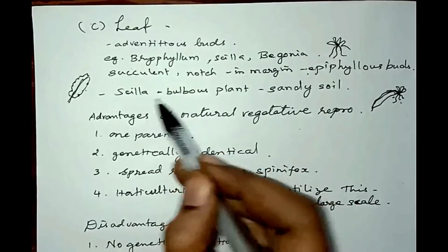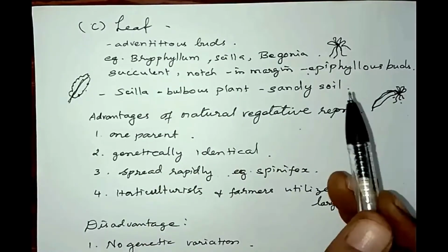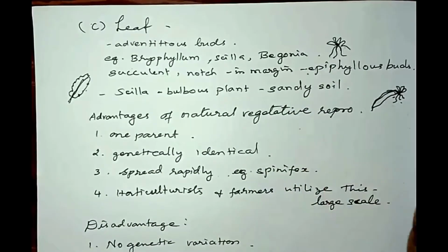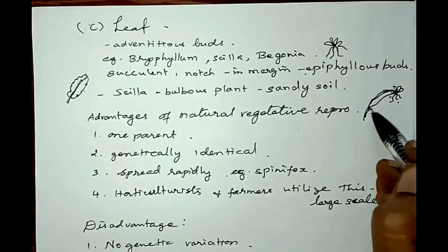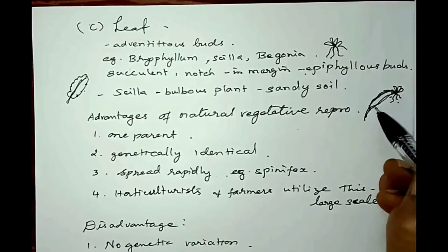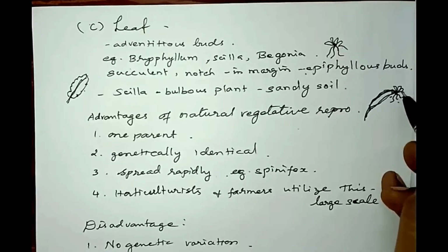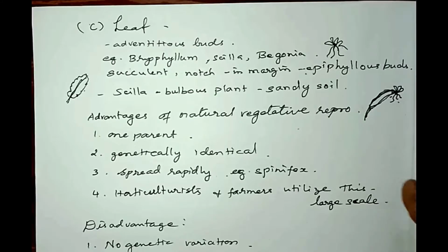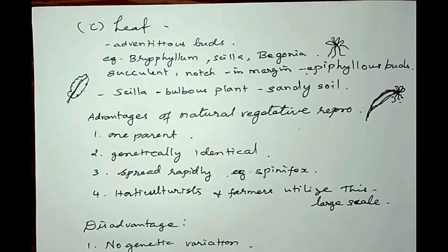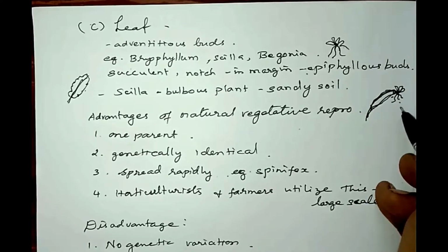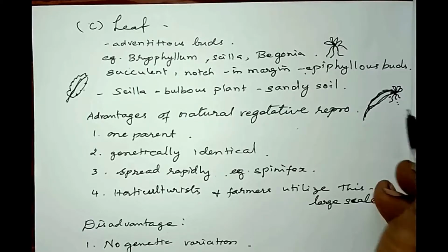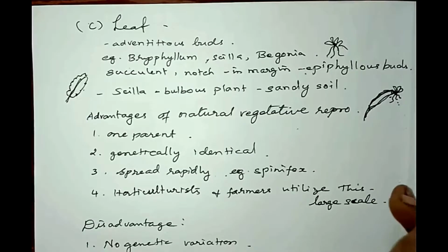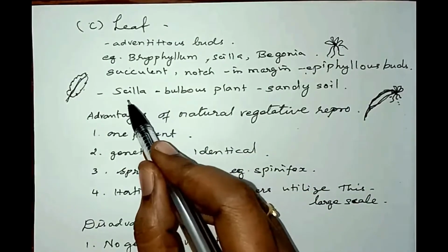The second example is Scilla. Scilla is a bulbous plant which grows in sandy soil. In Scilla, the foliage leaves are very long and narrow, and at the tip of the leaf they develop a bud. As they grow older, due to heaviness, the leaf may touch the soil, and when the bud touches the soil, new plants develop from that bud. This kind is seen in Scilla.